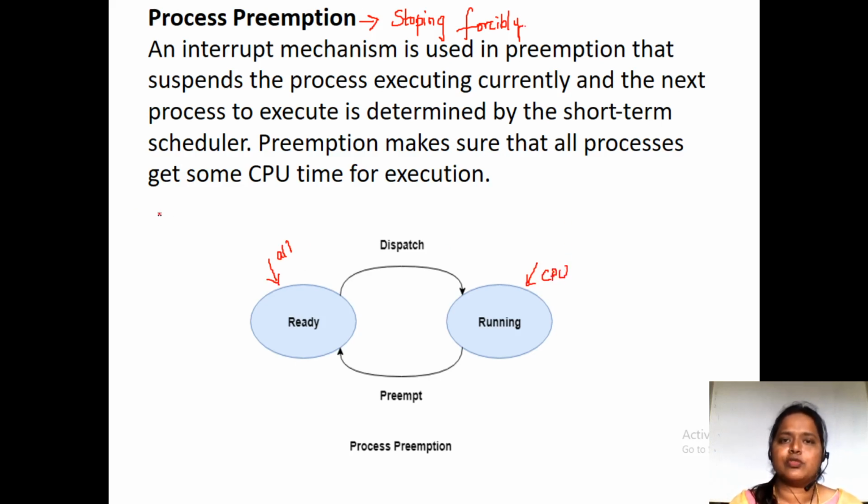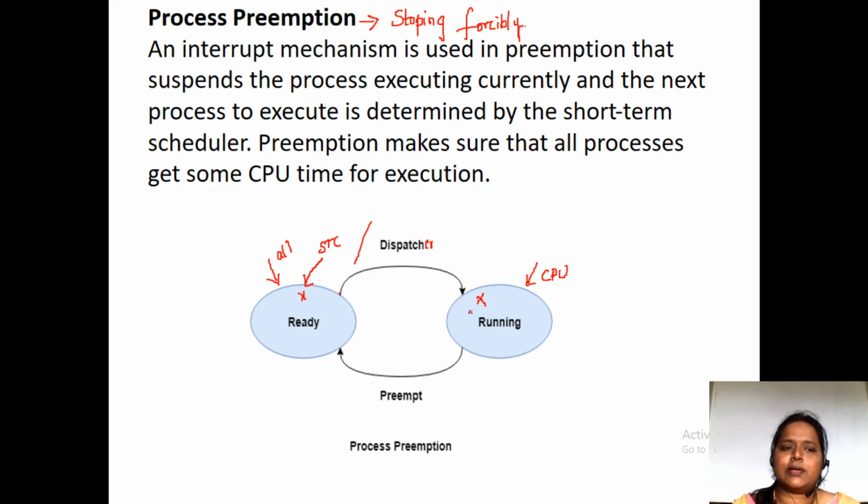By making use of the short-term scheduler, one process is going to be selected in the ready queue. Suppose X process is selected. By making use of a dispatcher, we take that X process into the running state. Now the CPU is executing the X process.